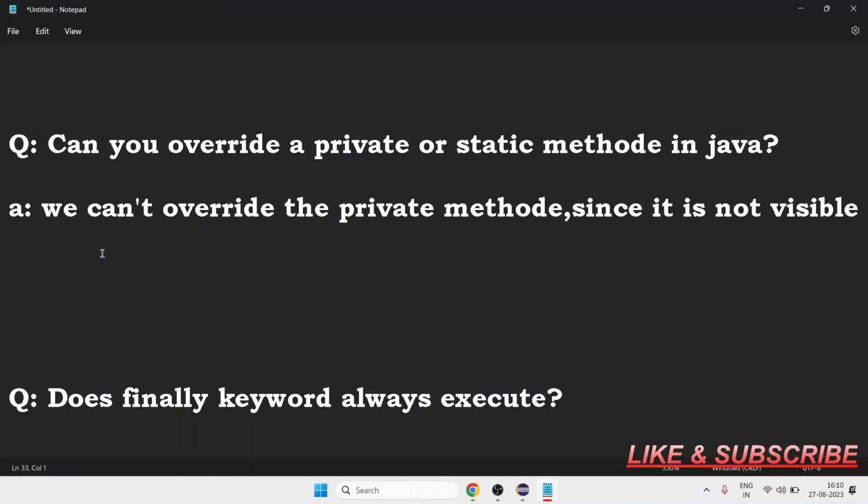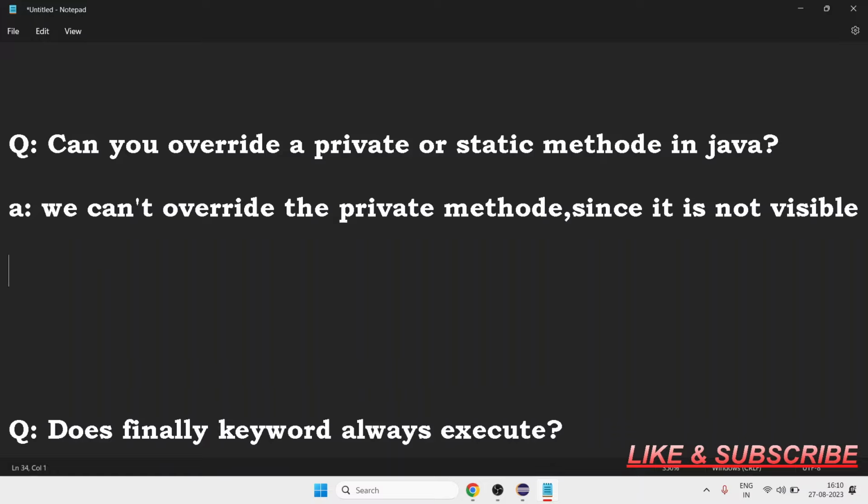Another thing is, can I override a static method? We also cannot override a static method. Why? Because for a static method, if you create a similar method with the same return type and same method arguments in the child class, it will hide the superclass method. It will give priority to the child class method.